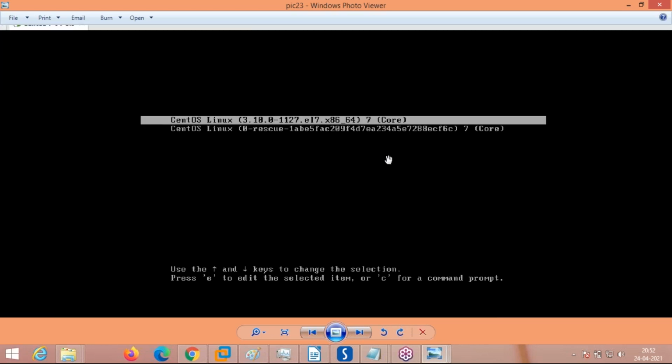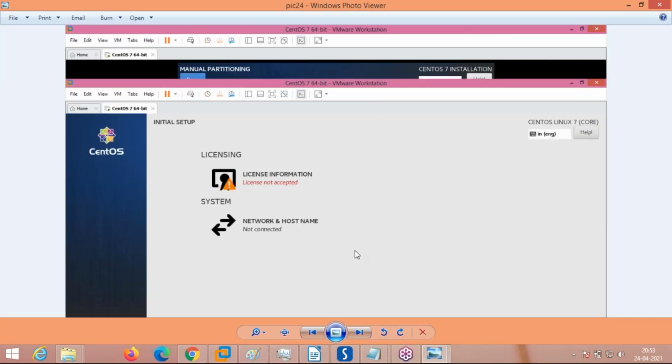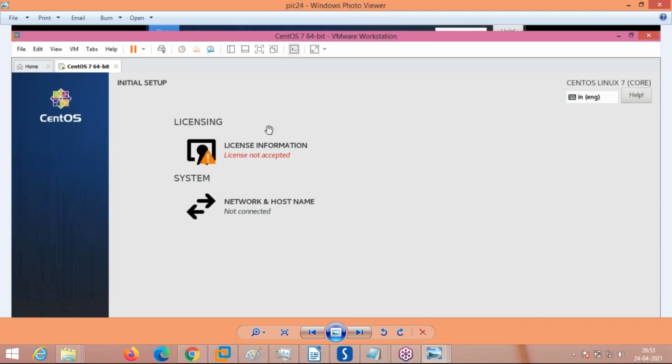It will show the kernels. First kernel is the booting kernel. Second kernel, which is written as CentOS Linux, is a rescue kernel. In case there is a crash in the operating system, we use the rescue kernel. You will get to know later in the classes what is this rescue kernel and what is this normal kernel. Later it will ask for the license information to be accepted. Okay. Next you press.